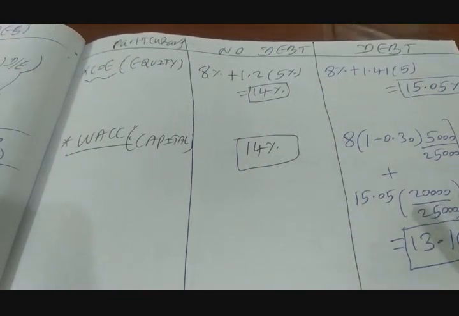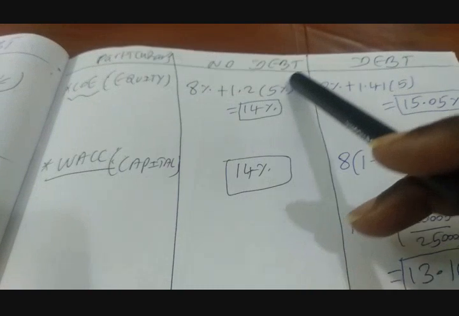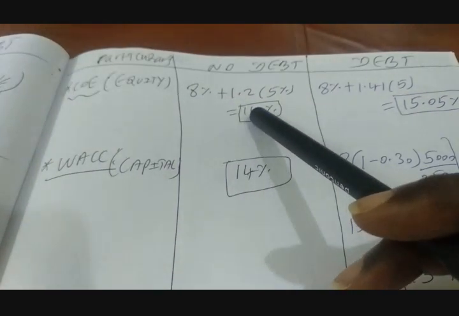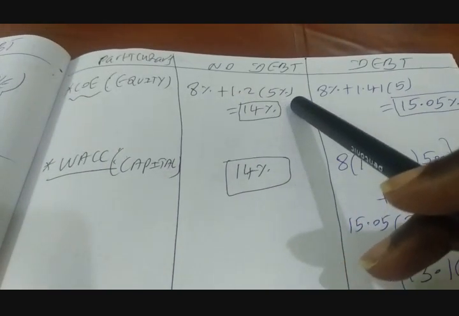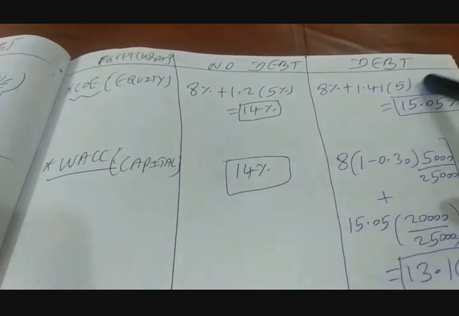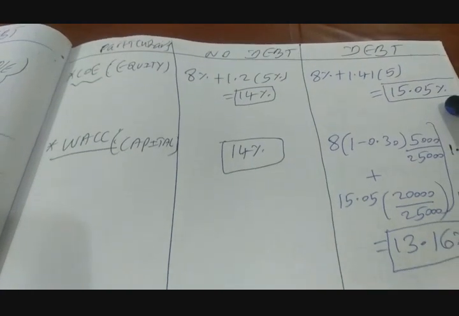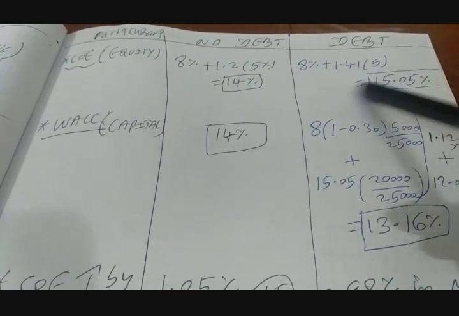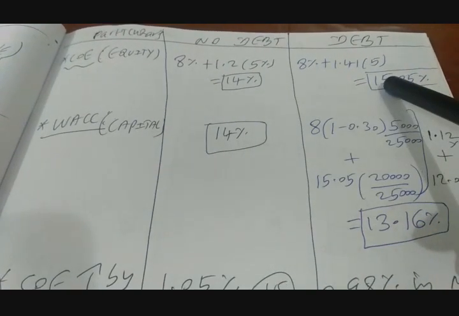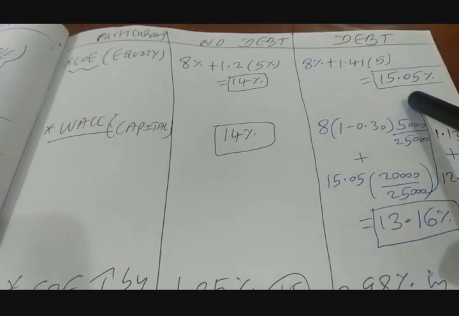So now let's compute cost of equity. Again, use CAPM formulation. So under no debt option, it is 8% plus 1.2 into 5% premium gives us 14% as cost of equity. Under the debt option, it is 8% plus 1.41 into 5 gives us the revised cost of equity of 15.05. So it is actually increasing by 1.05%. So that means borrowing increases cost of equity for the firm.